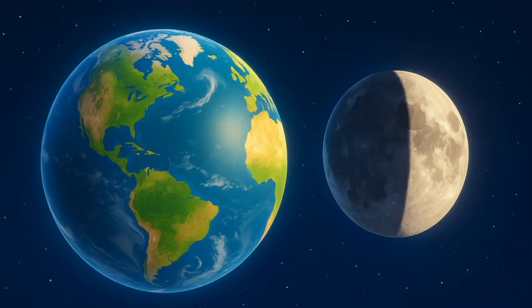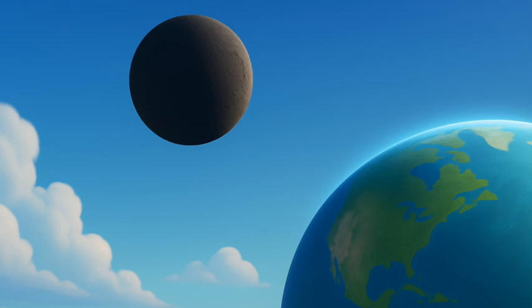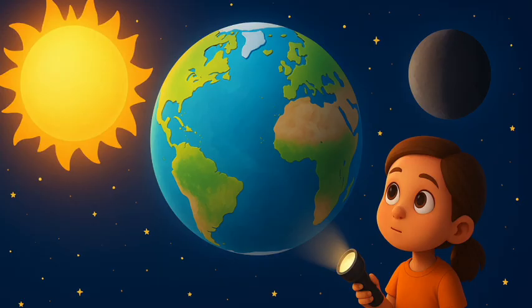Sometimes, the entire illuminated portion of the moon faces the earth, and at other times only a part of it. At such times, the illuminated portion of the moon that we see is not a full circle. On new moon day, we do not see the illuminated portion of the moon at all, as only the non-illuminated portion of the moon faces the earth. Therefore, the moon appears different on different days.